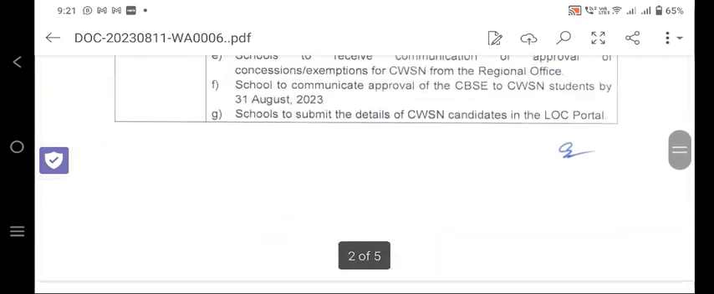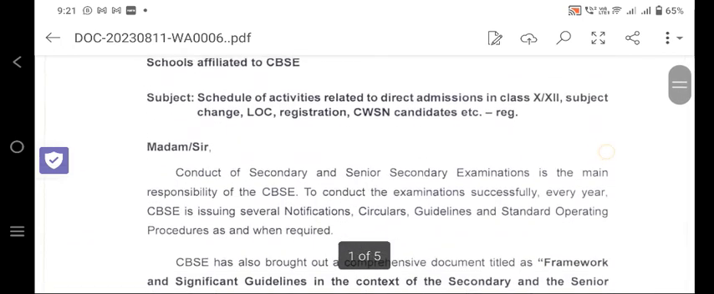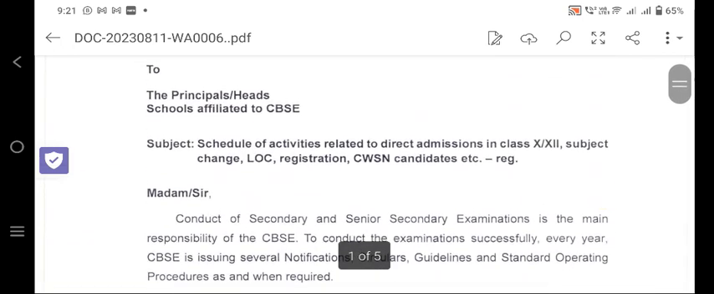So it is specified by the CBSE what the last date is, and it has specifically stated the last date. So all the schools affiliated to CBSE must go through the circular. Very, very important circular in these circumstances.